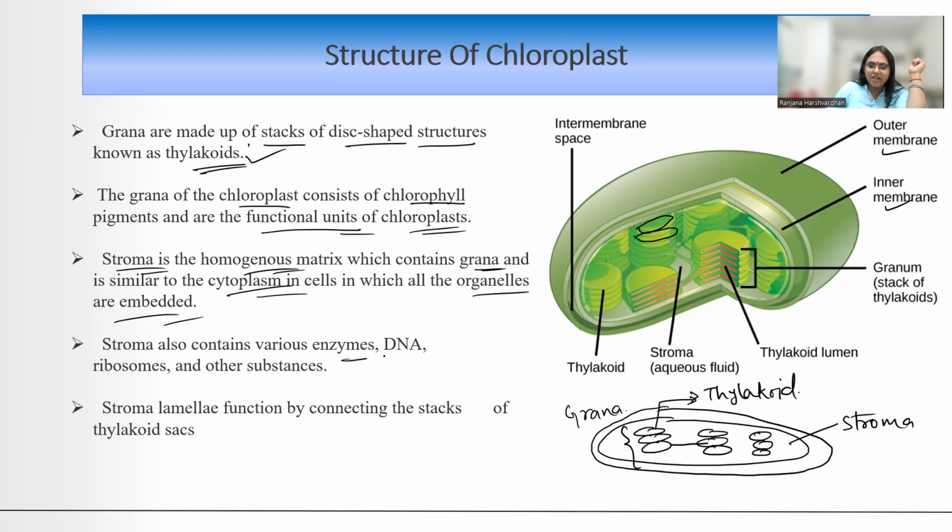Stroma also contains various enzymes, DNA, ribosomes, and other substances. That is why it could live independently. Stromal lamellae, they function by connecting the stacks of the thylakoid sacs. ये हमने क्या बोला कि ये जो grana और ये grana, they are connected by stromal lamellae. ठीक है? What is this? This is the stromal lamellae.